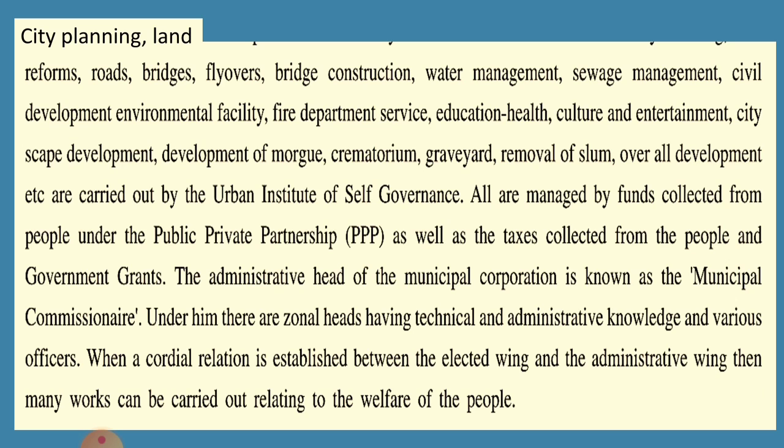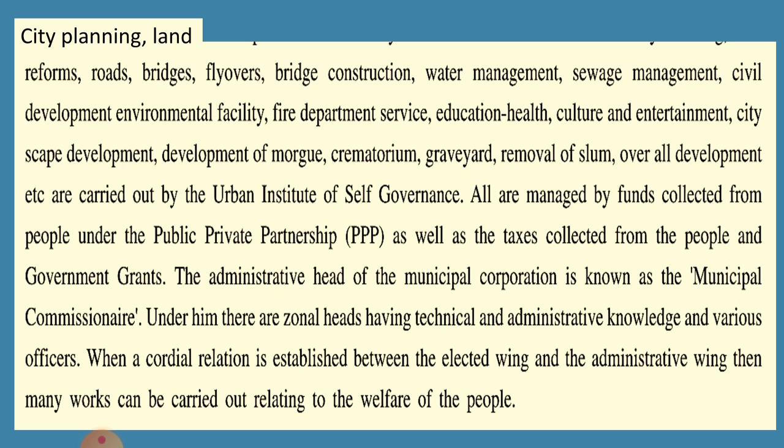Now various work is performed by all these local self government organizations, like city planning, how the city can become a better, well organized or developed place, land reforms, and roads. Now you can see, when you move around Bhuj city, road construction work is going on. So who is doing all that work? That work is being done by the local self government, like in your city, Bhuj, you have the municipality.